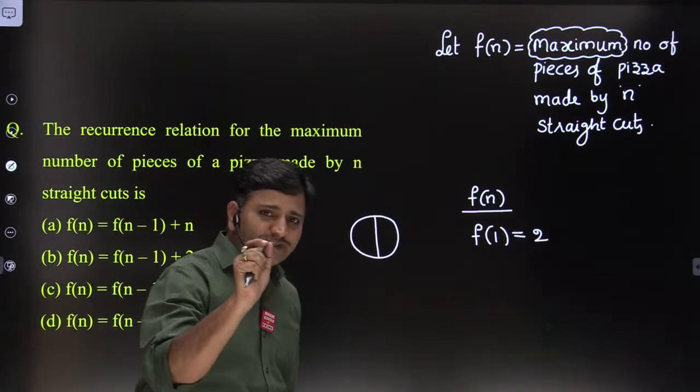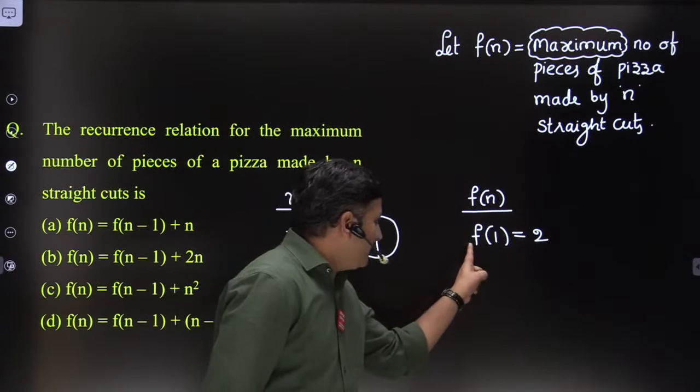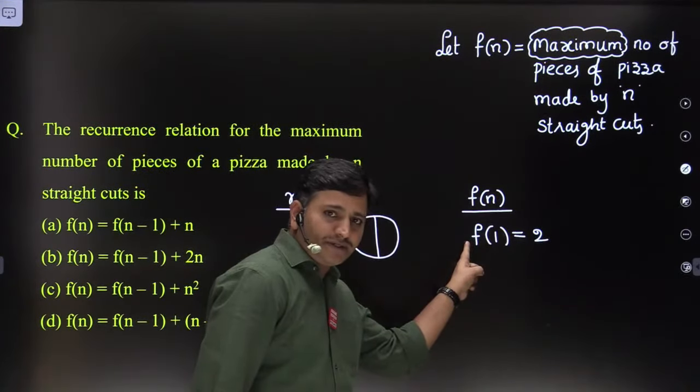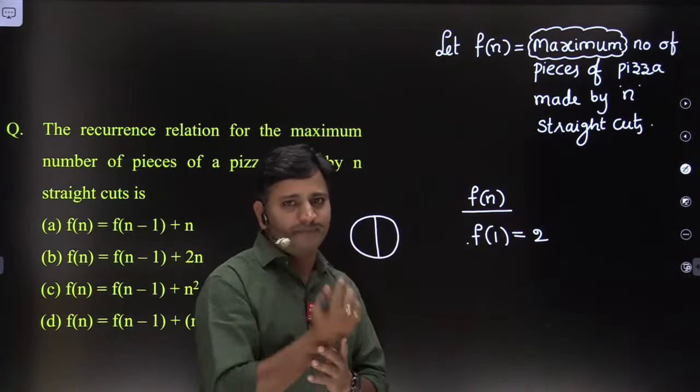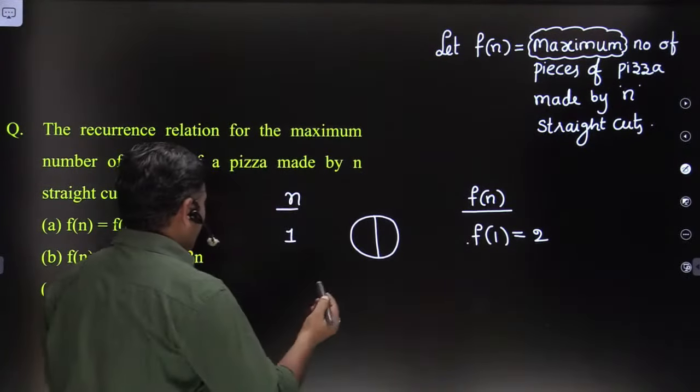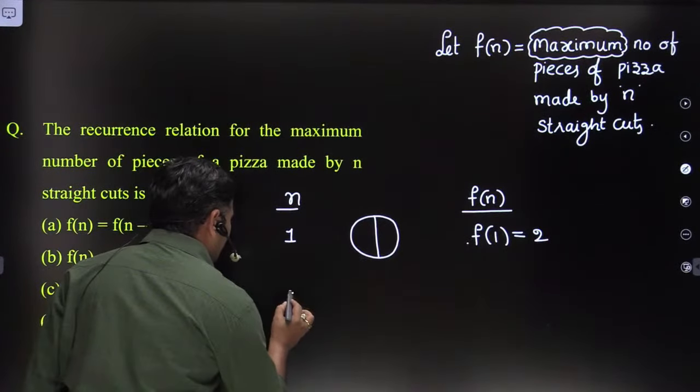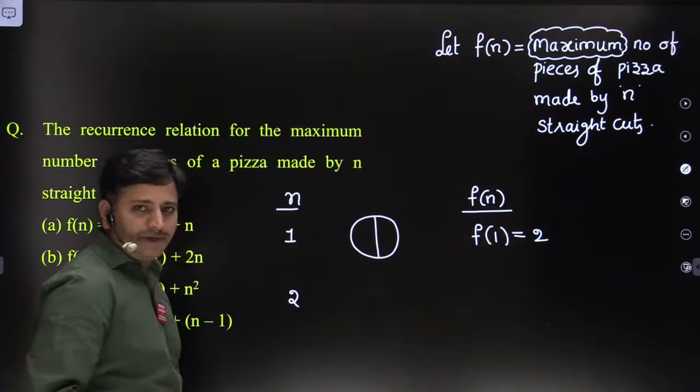Don't read it as f of 1 simply. You always read it like this: the maximum number of pieces of pizza made by one straight cut equals 2. There are only 2 pieces maximum, friends. Okay, fine. Let me increase here. Let me take n is equal to 2.